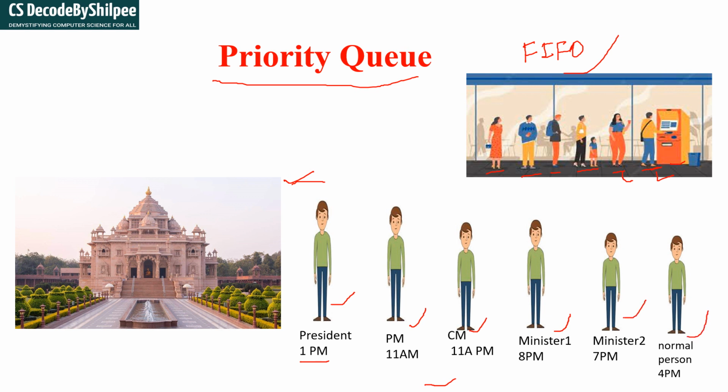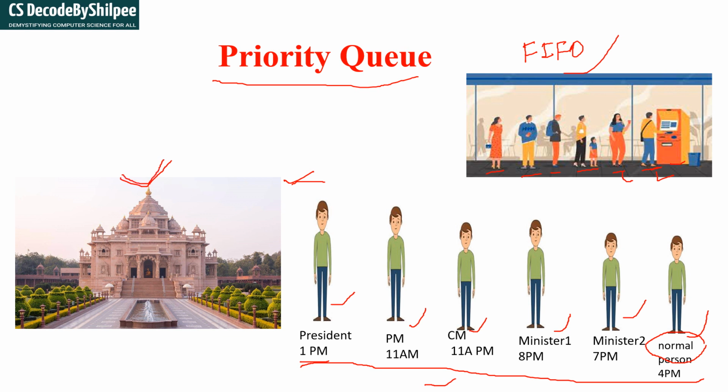If you observe the timing they reached the temple, this normal person came early compared to all of them. But who is going to visit the temple first in that queue? This is the Akshardham temple in Delhi.